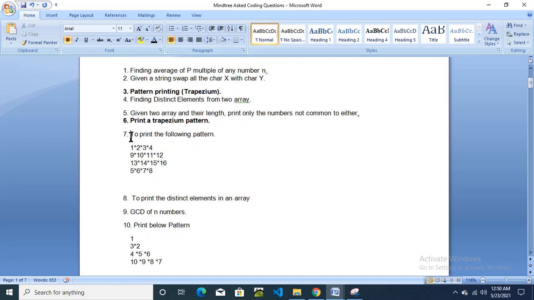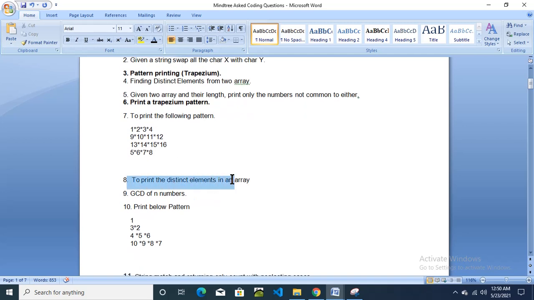Then print the below pattern. Here you can see the pattern. You can stop this video and check the pattern, or write the pattern and try to write the coding logic for it. Mindtree mostly asks questions on pattern printing, then strings. Then again print distinct elements in an array, GCD of n numbers. This question is asked multiple times. This is a high priority, multiple times asked question.